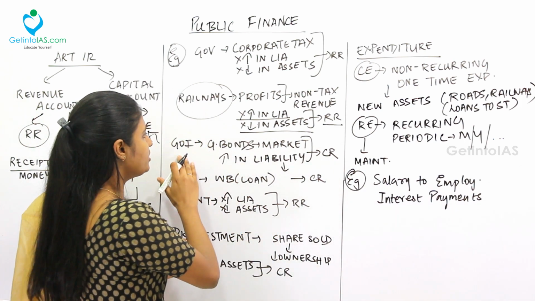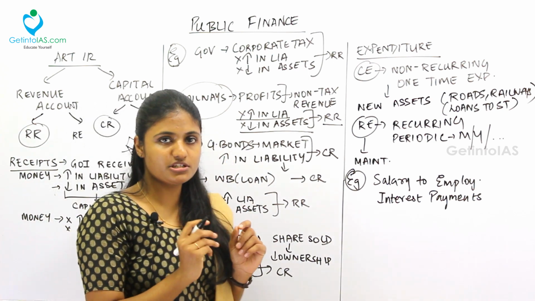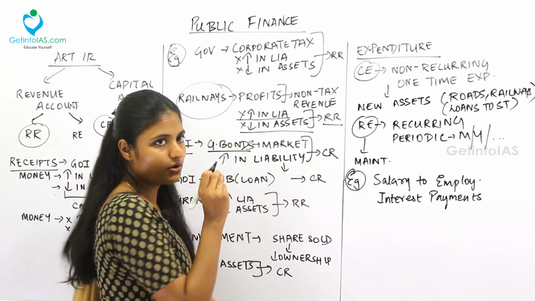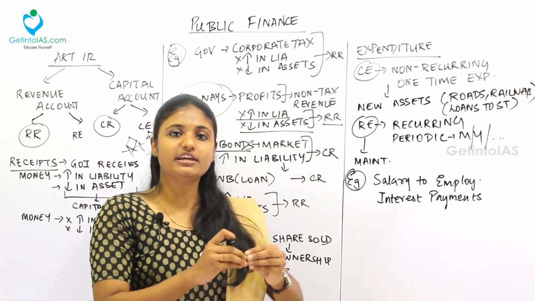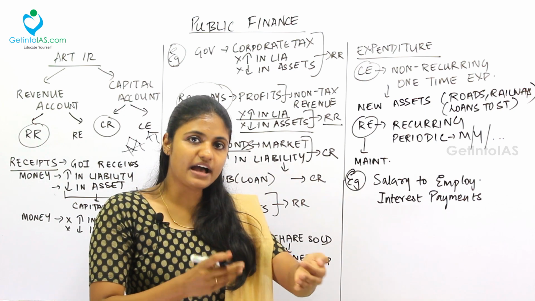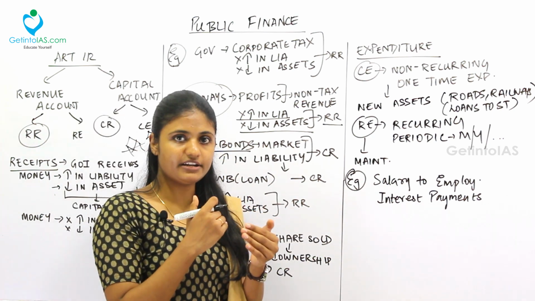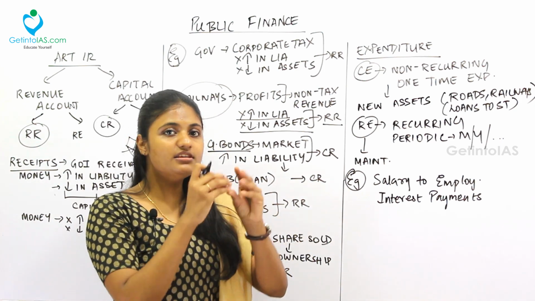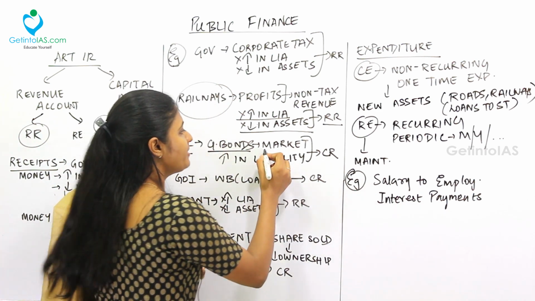Now moving to the capital receipts. The government of India issues government bonds. Why does it issue government bonds? Because it does not have sufficient money. It needs money. In the same way, if tomorrow I need money to run my business, I go to the bank and get loans. Similarly, the government also needs money for financing various things. So it issues government bonds. These government bonds are bought by us, the citizens, by the market.